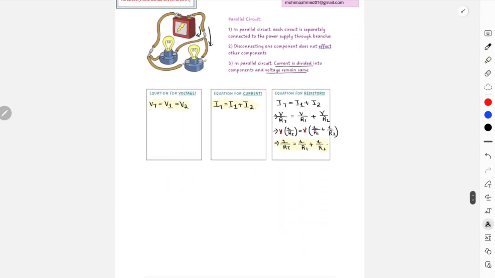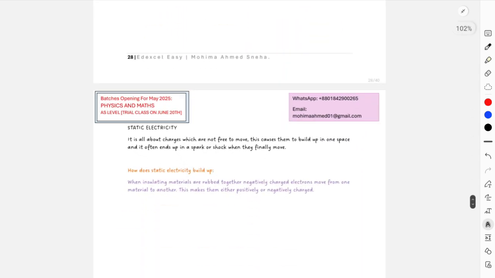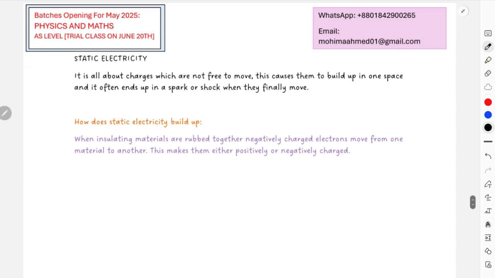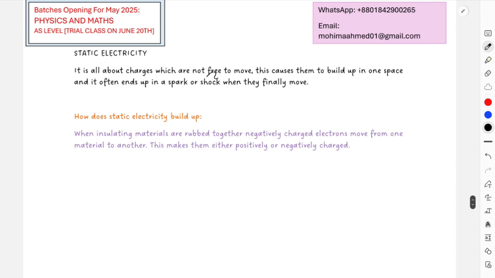Very important. Then again, lastly, we have static electricity. Static electricity is not that difficult to explain or understand. Over here, this is all about charges that are not free to move. This causes them to build up in one space and eventually creates a spark or shock.